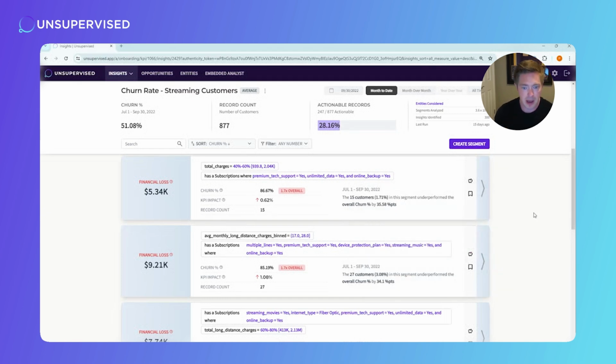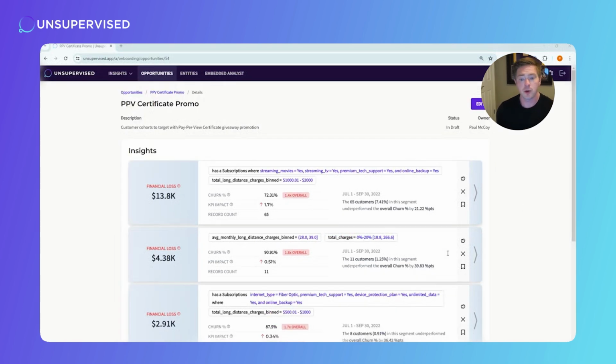You're going to go through each pattern one by one in terms of most severe churn to least, and continue to add these cohorts to your target list until you've allocated the full 100 certificates that you have to give away. After going through a few more insights, I have a list of just over 100 customers that's made up of 5 specific, distinct customer groups.